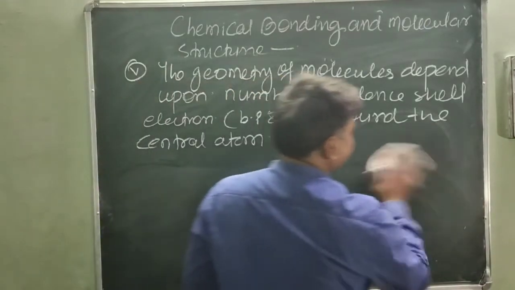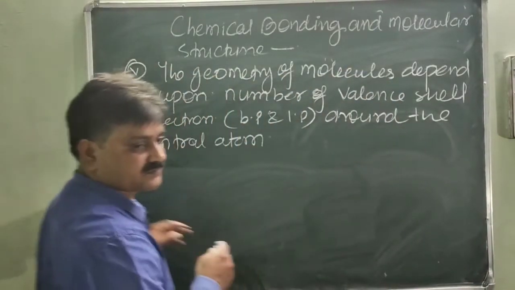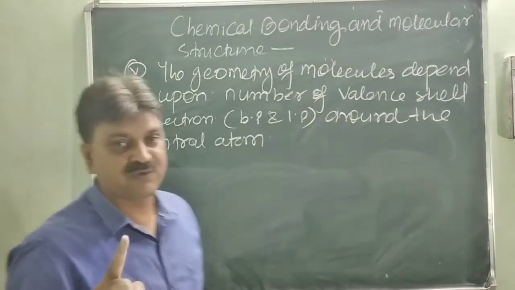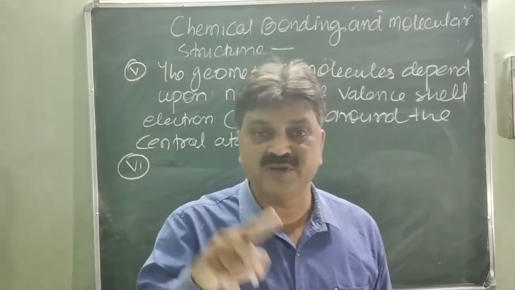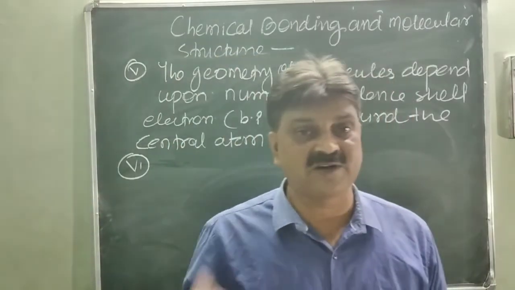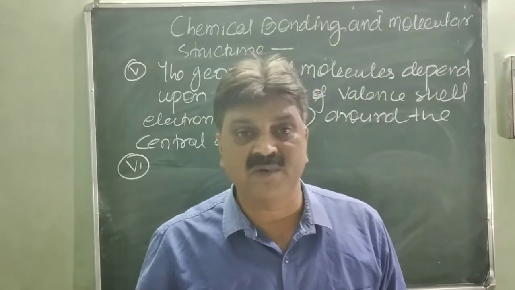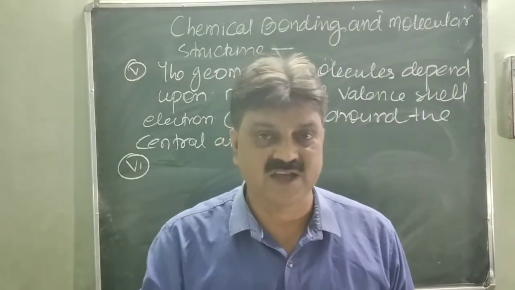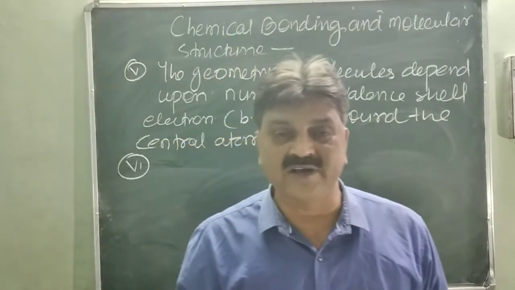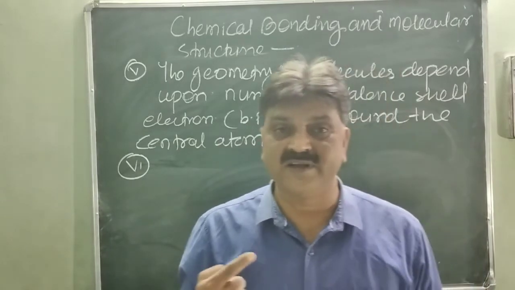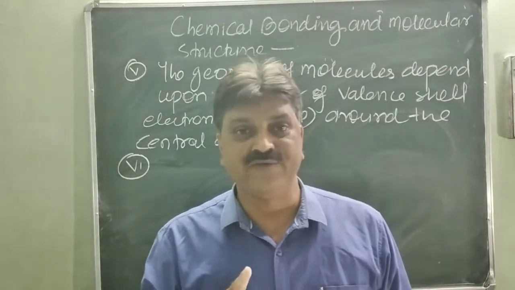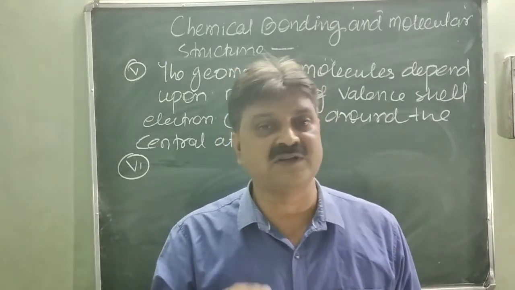The sixth postulate states that if the central atom has only bonding pairs of electrons, its shape would be regular. Is it clear? There is no non-bonding pair, means all electrons participate in bond formation. So what would be the shape of the molecule? Its shape would be regular. Regular means linear, triangular planar, tetrahedral, square pyramidal, trigonal bipyramidal, octahedral, etc. Means there is no distortion when only bonding pairs of electrons are present in the valence shell.